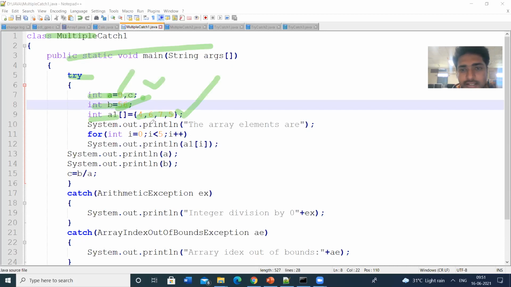Then I am going to print that array. I am using the for loop to iterate the elements: int i is equal to 0, i less than 5, i plus plus. I am printing a1 of i: a1 of 0, a1 of 1, a1 of 2, a1 of 3, and a1 of 3.